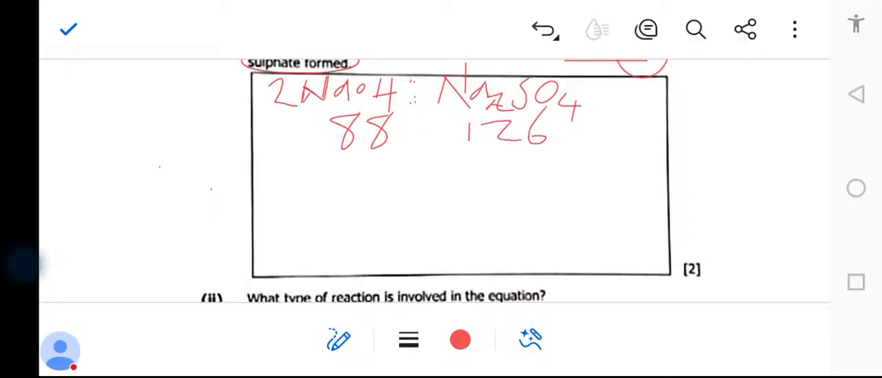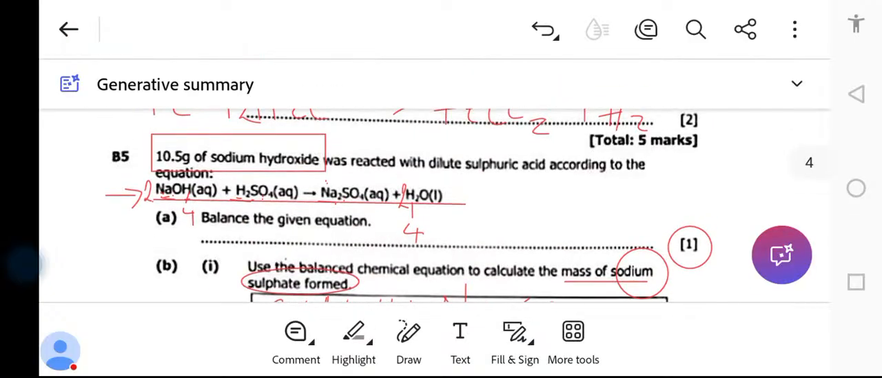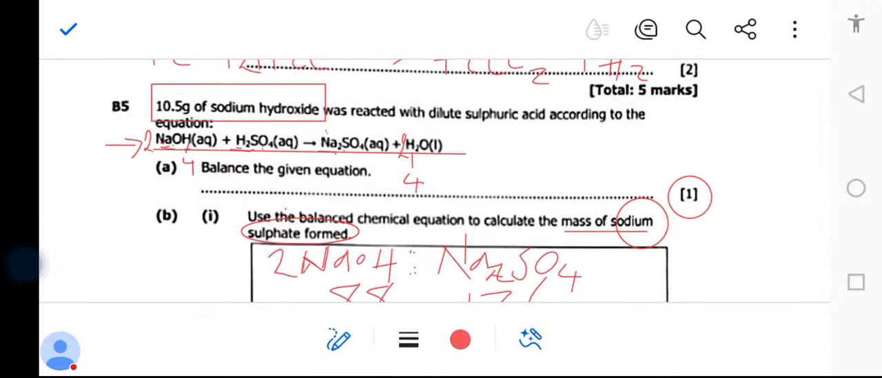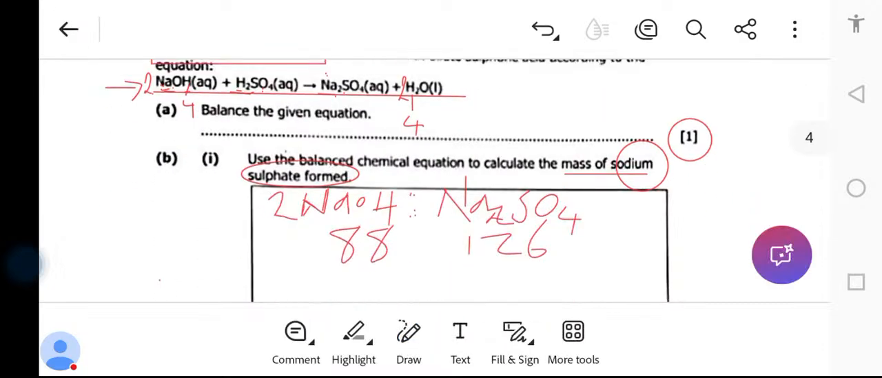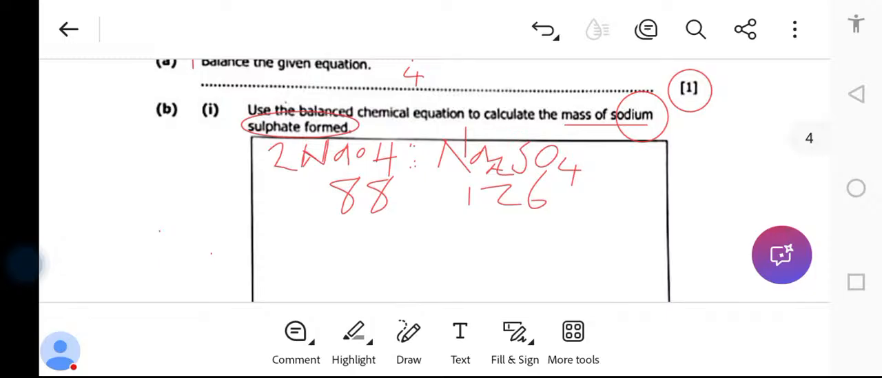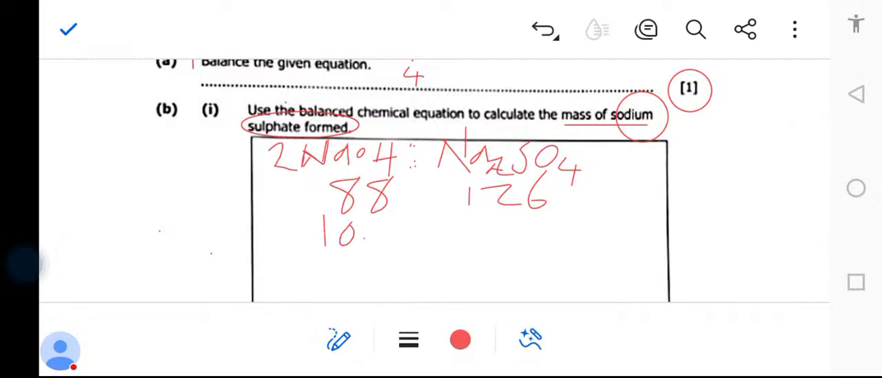126. Then you go to the question. Now, what was the question saying? They said 10.5 grams of sodium hydroxide. So what have we been given here? 10.5 grams of sodium hydroxide is equal to what? X. We don't know. That's when you cross multiply here now.